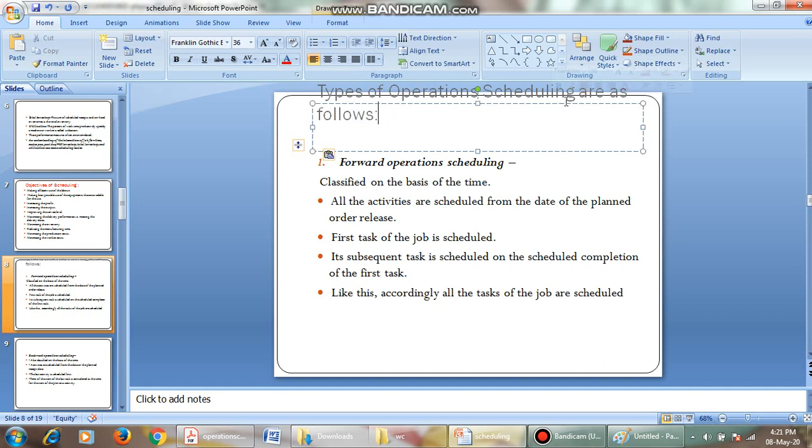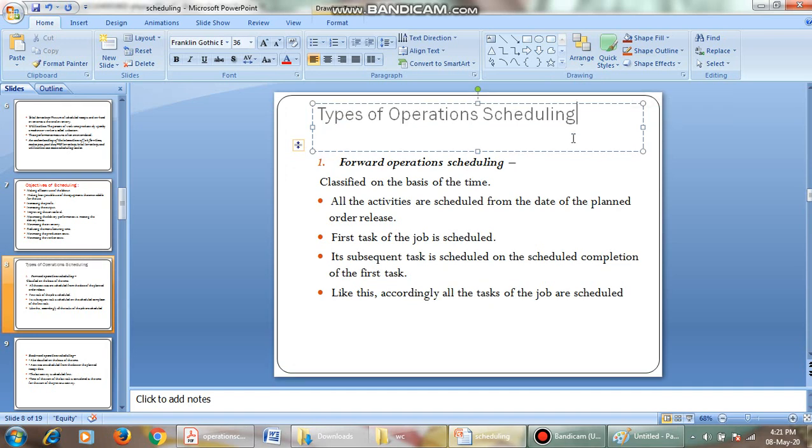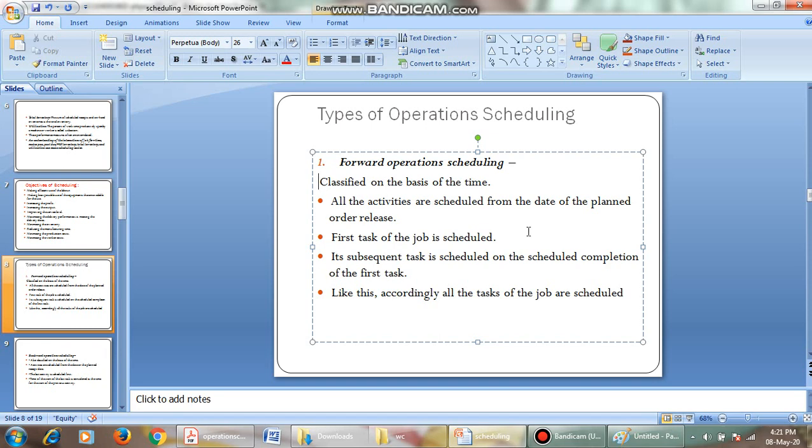There are different types of operation schedule, but basically we consider two different ones: forward operation scheduling and backward operation scheduling. Forward operation scheduling is based on the time period. In a simple way, forward operation scheduling is nothing but the activities are scheduled from the first step to the due date. That is, all the activities are scheduled from the date of planned order release.